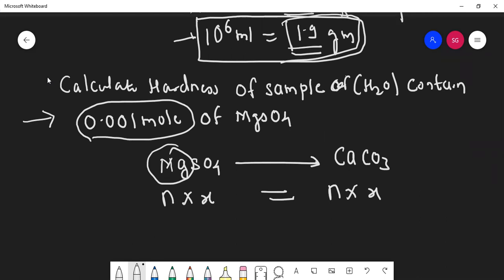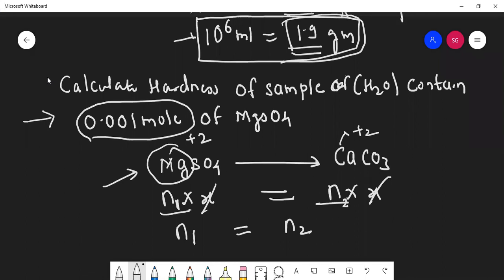So I'll write it as N1, I'll write it as N2. What is factor X for this? Magnesium is 2 plus, calcium is also plus 2. So this 2 gets cancelled. So finally you will go for this: N1 is equal to N2. And can you solve? Yes, sir. Weight is asked, students. Calculate the hardness of the sample means weight is asked. How much calcium carbonate is present?